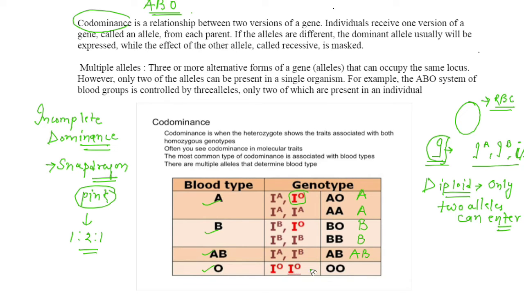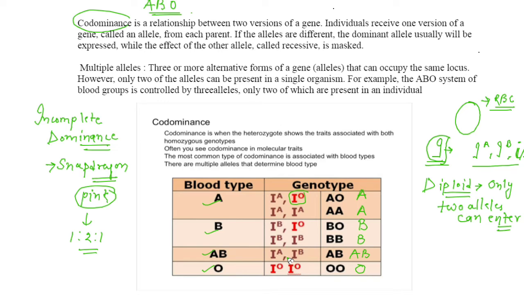And O with O, like the same alleles, small i or IO, then O. So that is how the blood groups are controlled by different combinations of the alleles.